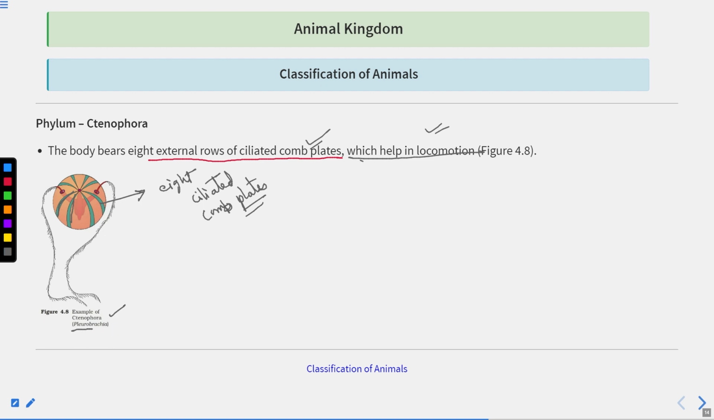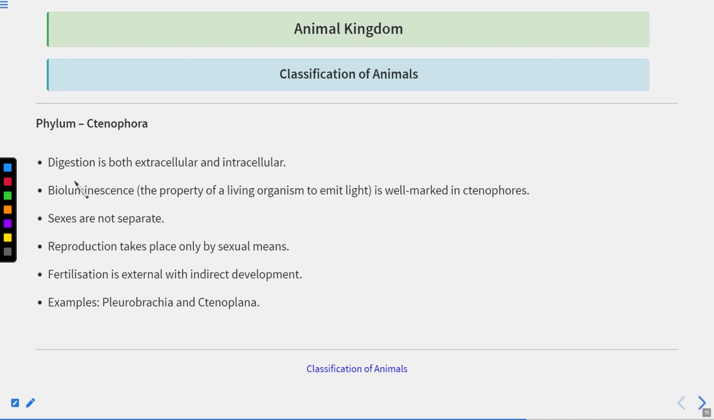Okay, so an example of Ctenophora is Pleurobrachia. So this is almost cylindrical, and they are showing the bioluminescence phenomenon. They shine in the water. When they are present in the marine water, they shine. So digestion is both extracellular and intracellular. Okay, both types of digestion are there. Sometimes they show the extracellular mode of digestion, and sometimes they show the intracellular mode.